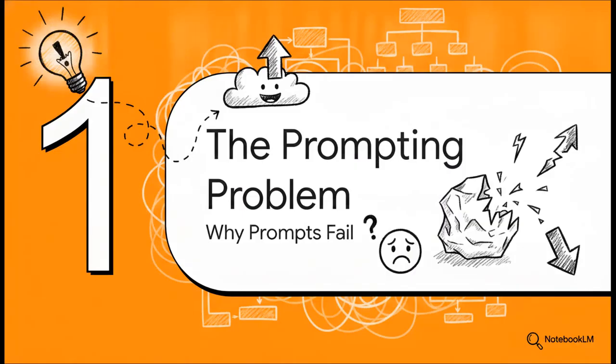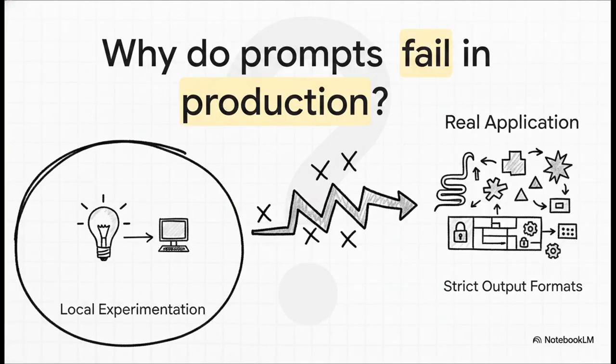Section 1, the AI prompting problem. We've literally all been there, writing that first, magical prompt that works perfectly on our own screen, only to watch it completely fall apart when real-world users get their hands on it. So, you gotta ask yourself, why do these seemingly perfect prompts fail in production? Well, think about it. When you're just experimenting locally, your environment is super controlled, right? The use case is narrow, and you know exactly what you want.